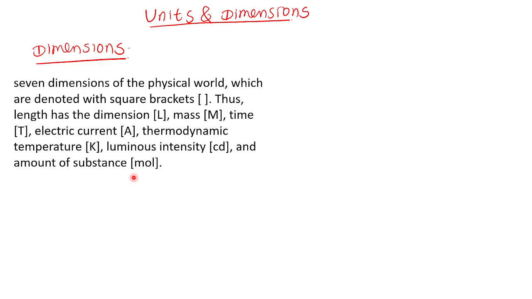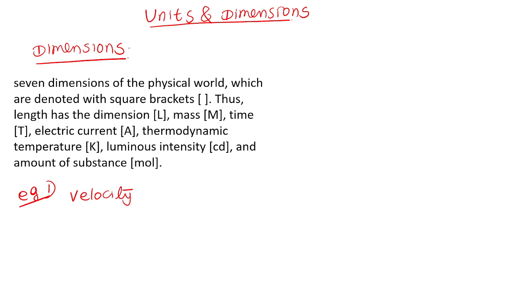Okay, so dimensions is clear, and remember the other physical quantities are derived from the 7 fundamental physical quantities called dimensions. There are plenty of questions based on dimensions. For example, velocity. Velocity is not a fundamental quantity, but it can be expressed in terms of these fundamental physical quantities like length, mass, current, temperature.